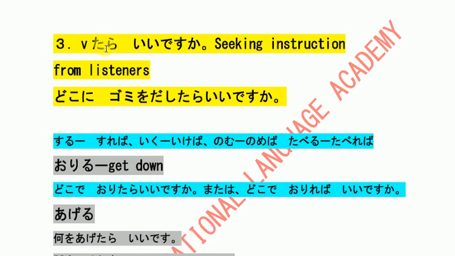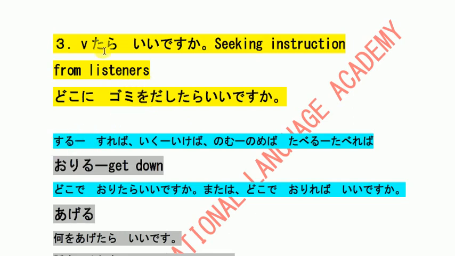The last is たらいいですか, 動詞の ta form plus ra, 25th lesson if you remember. Ta form tara is there, if, but here tara ii desu ka seeking instructions from listeners, what to do, what would be better to do. Like here, どこにゴミを出したらいいですか? Like where should I put the garbage? ゴミを出す is to put the garbage out.